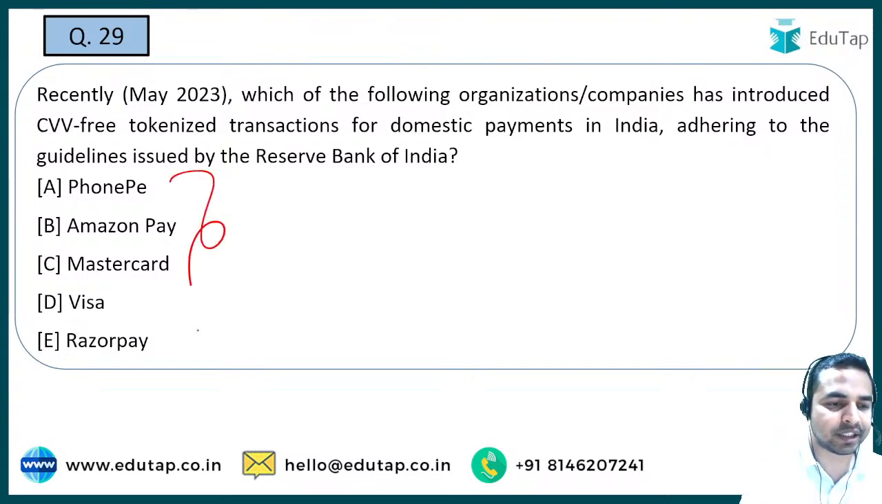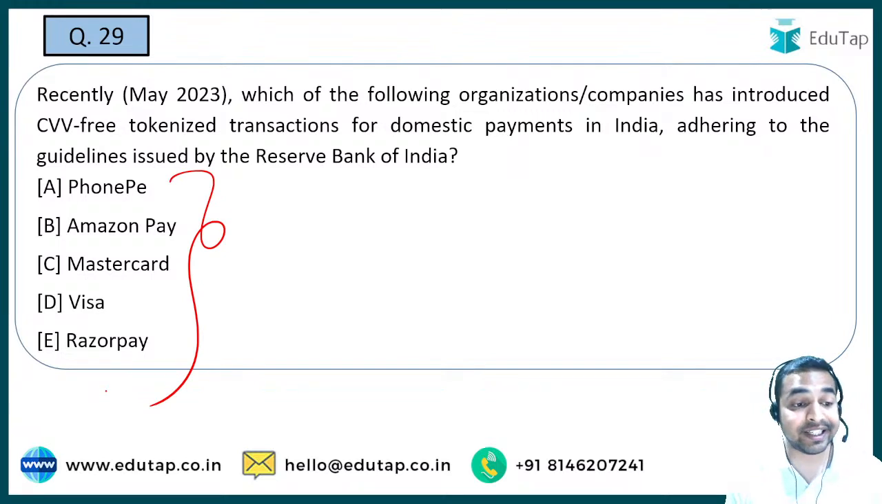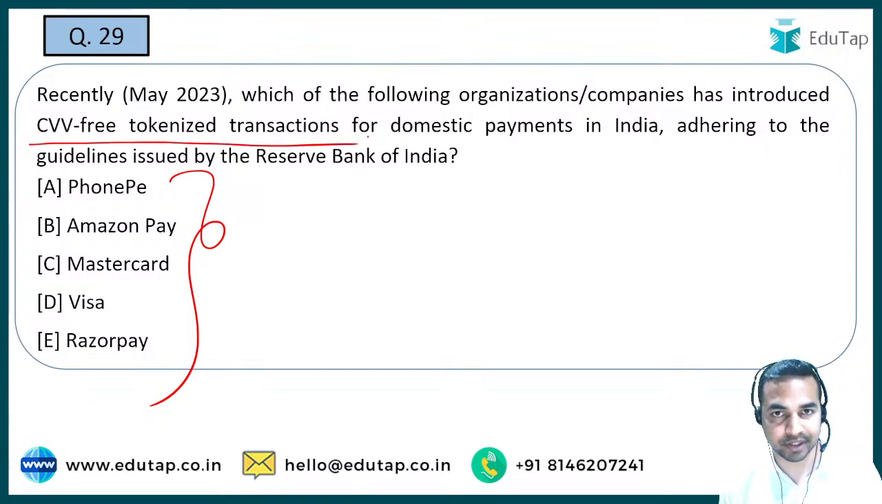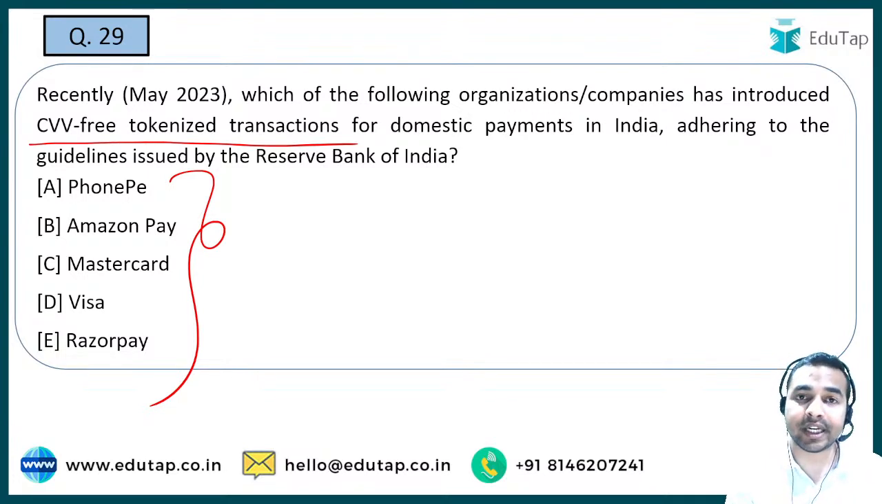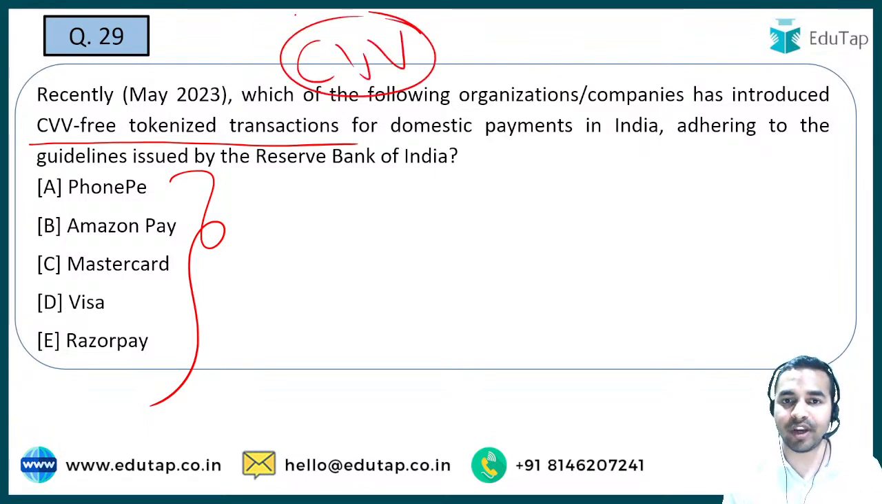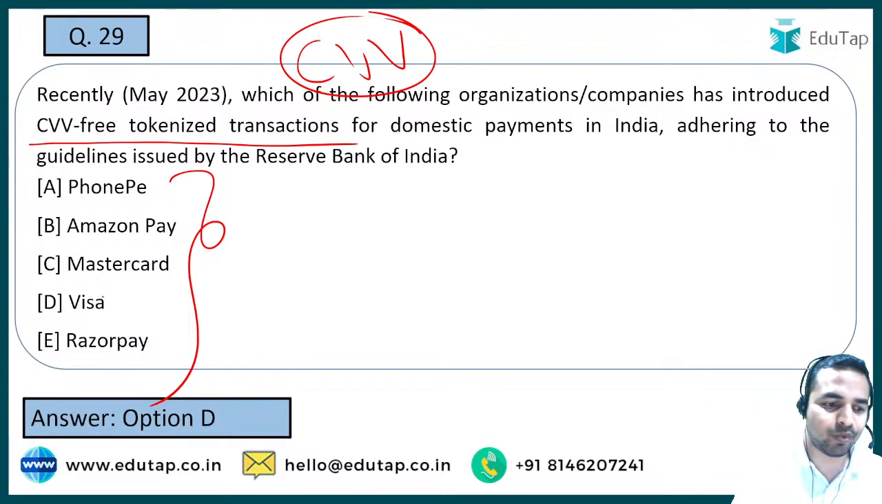And the next question is, in this question you are required to identify and tell me the name of this particular platform which has introduced CVV-free tokenized transactions for domestic payments in India. See guys, we all know that we are always required to enter our card details during a transaction, and at that time we are asked for the CVV, which is a 3-digit number, the card verification value. So these CVV-free tokenized transactions have been launched here, and you have to tell which organization or platform has used this, and it is absolutely Visa which has